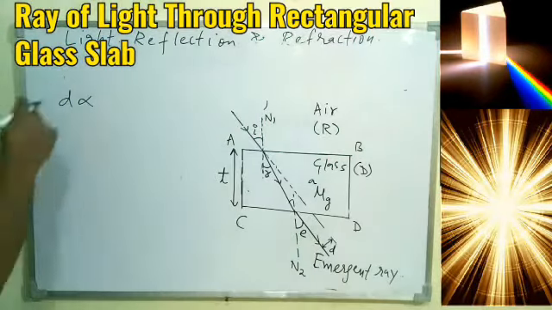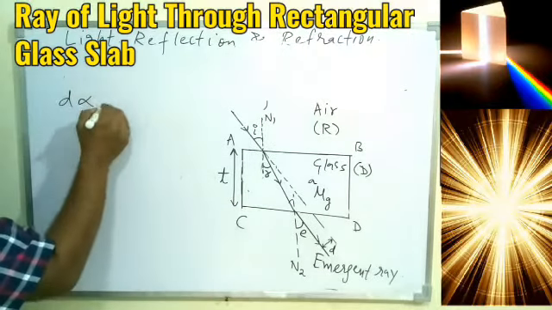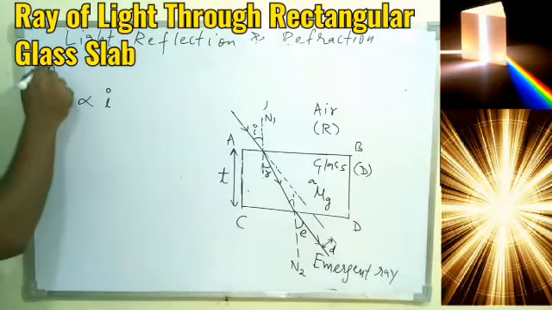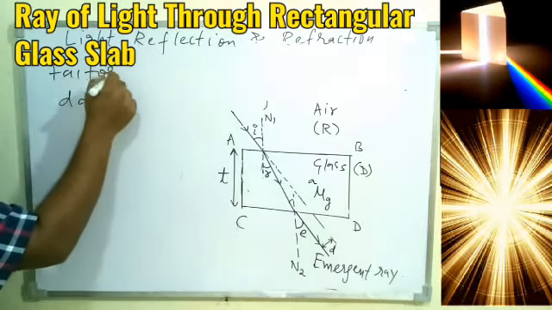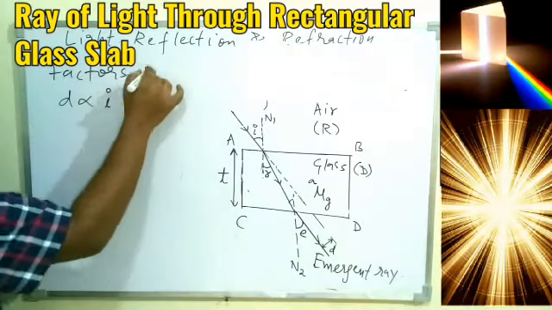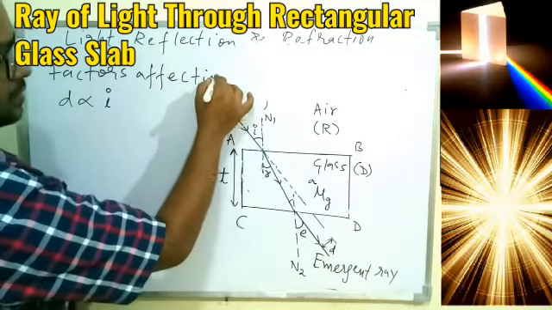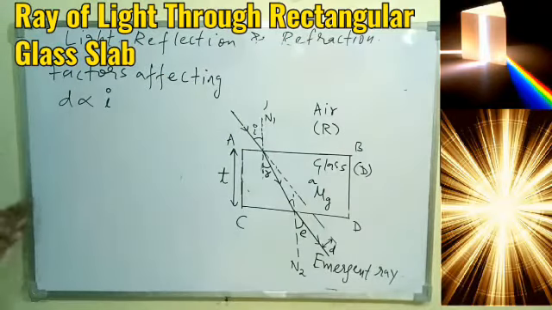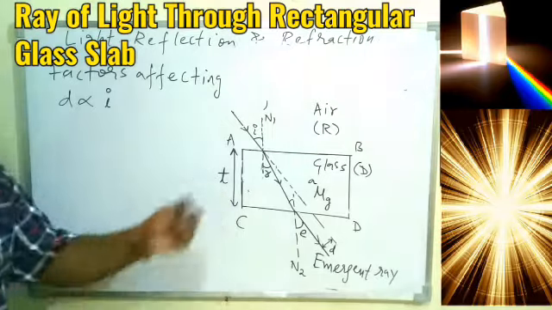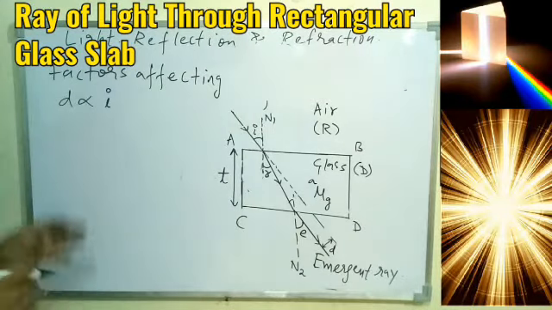So in general, lateral displacement D is proportional to I. You can write down the topic here: factors affecting. Again, all derivations will be in higher classes, not in this class, because the derivation is quite complicated for this equation that I am going to show you.